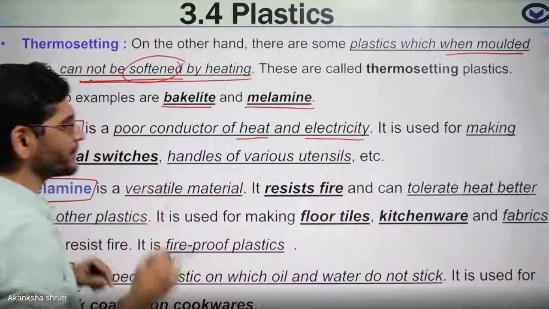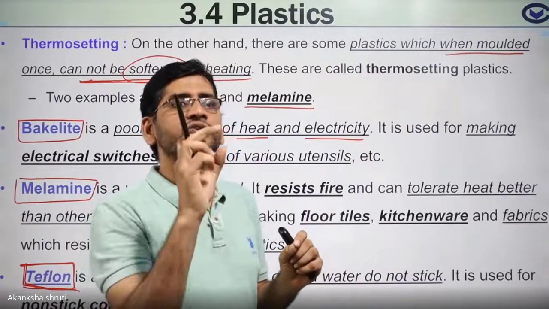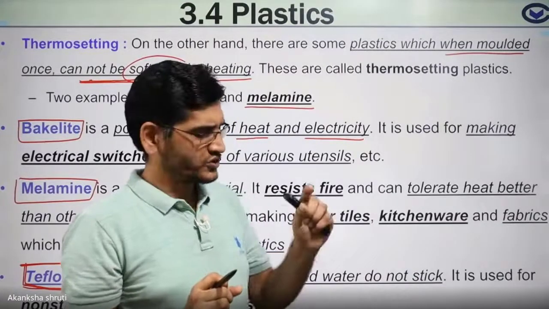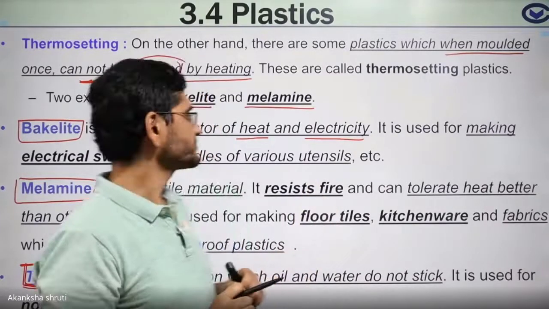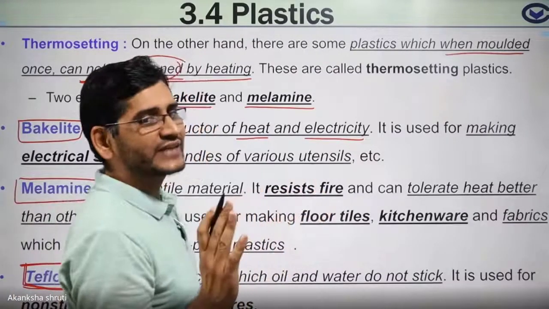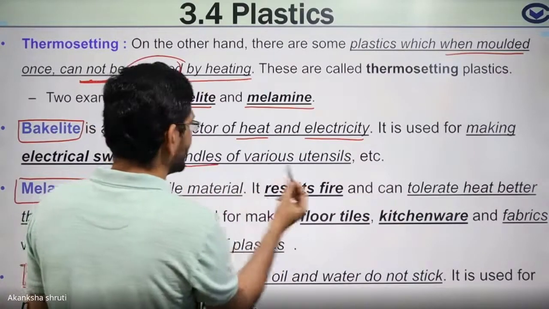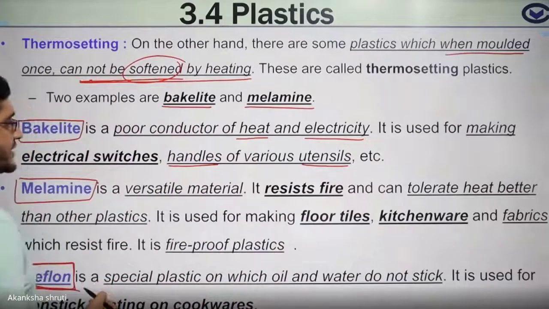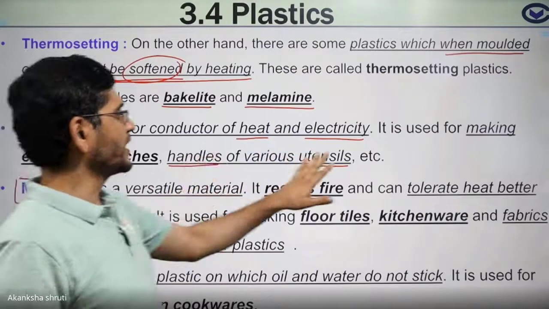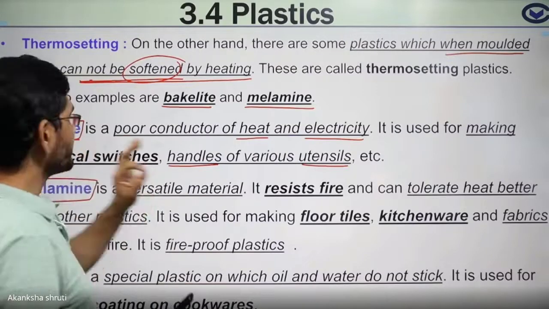And it is used for making hard items like switches, switchboards, means those items whose shape is fixed, and even for making utensils, the handle of utensils, like the handle of the cooker, etc. Handle of the various utensils. So keep in mind, if the question is asked, handle of cooker is made of which kind of plastic? Bakelite, melamine, Teflon. Keep in mind, it is bakelite.